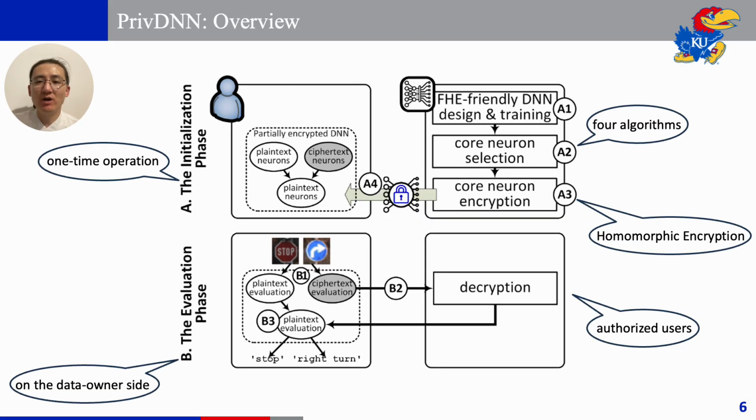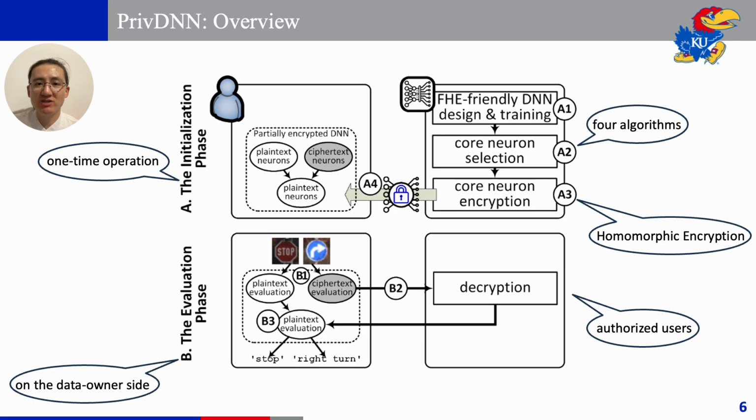Here is an overview of the PrivDNN process. During initialization, the model owner selects core neurons and encrypts them. Then, the model owner shares the partially encrypted model with the data owner. This initialization is a one-time process. During evaluation, the data owner performs the inference with a batch of inputs and gets intermediate results with some ciphertext. Authorized users can send those cipher results to the model owner for decryption, and then continue the inference to get the classification results.